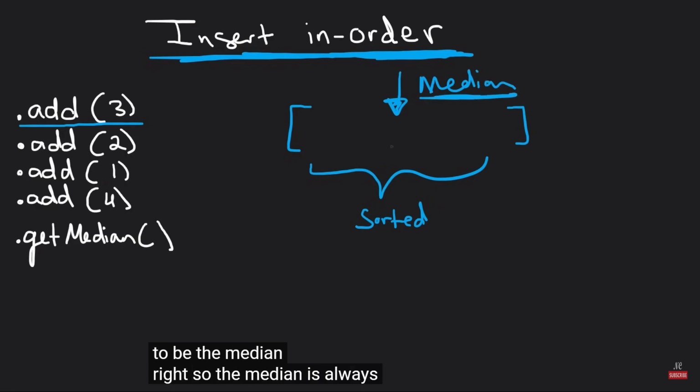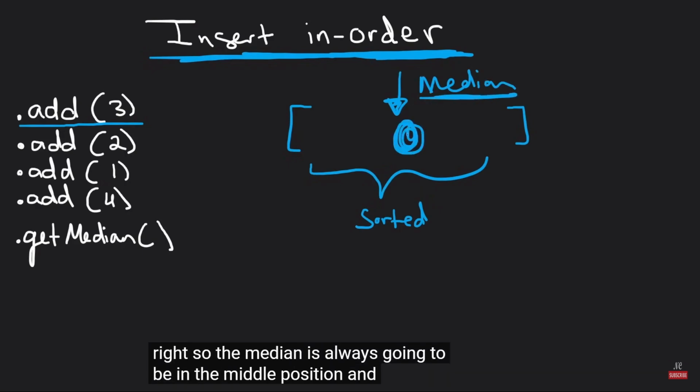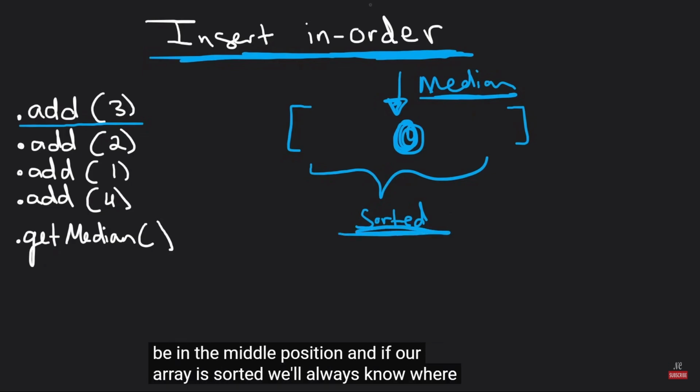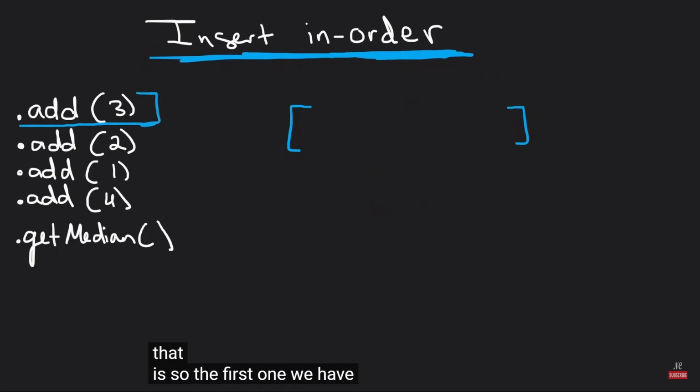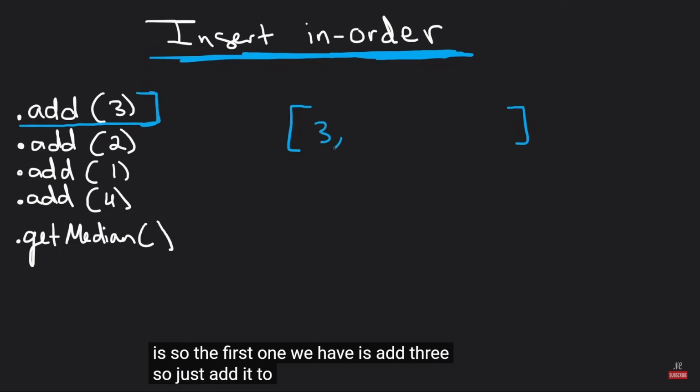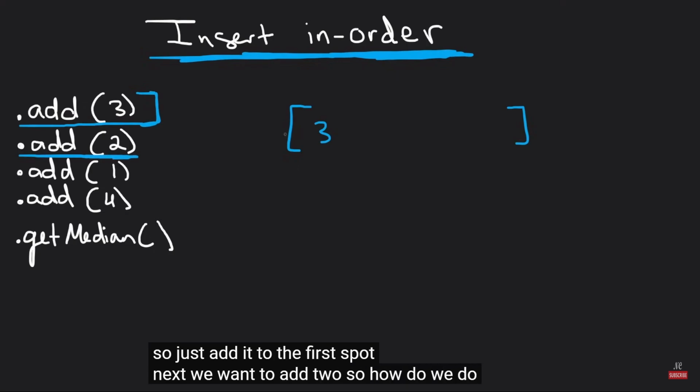So the median is always going to be in the middle position. And if our array is sorted, we'll always know where that is. So the first one we have is add 3. So just add it to the first spot. Next, we want to add 2. So how do we do that in order?